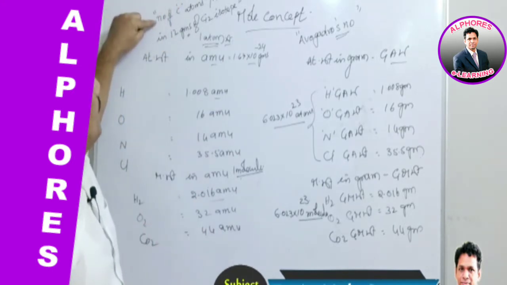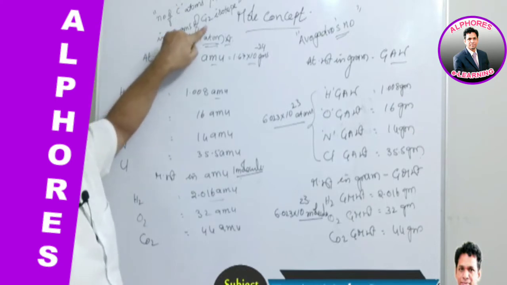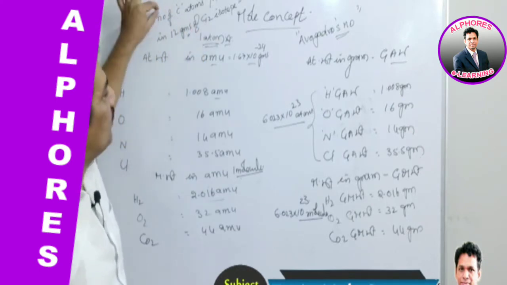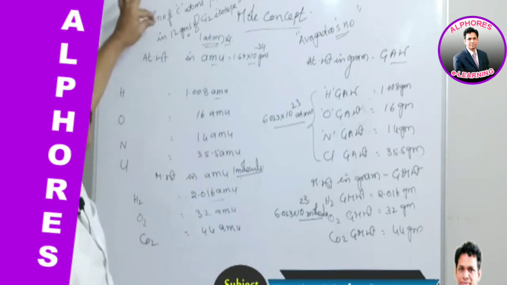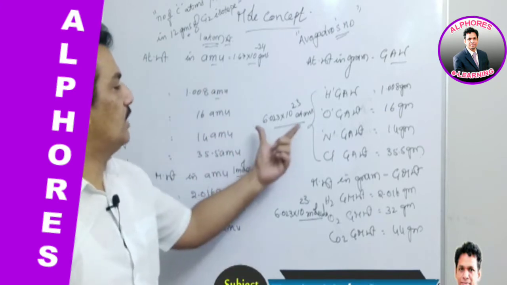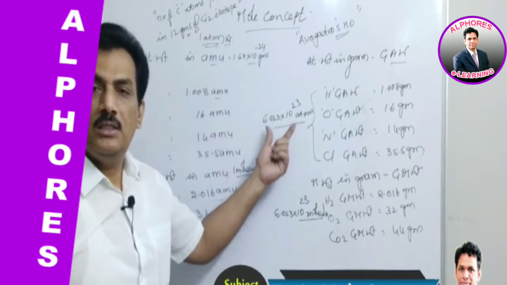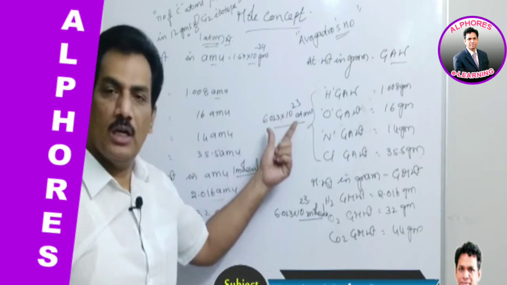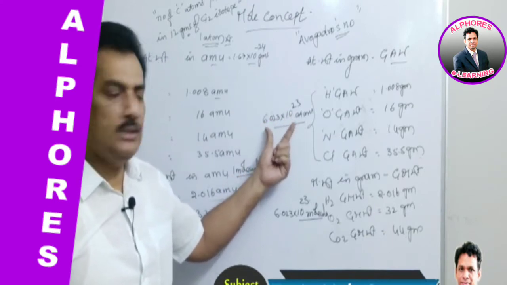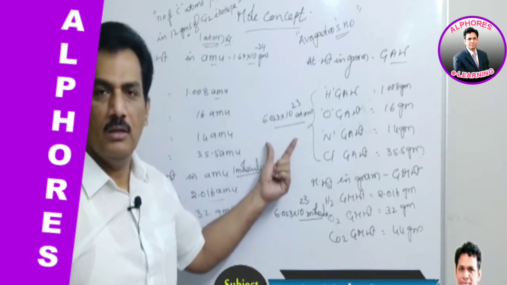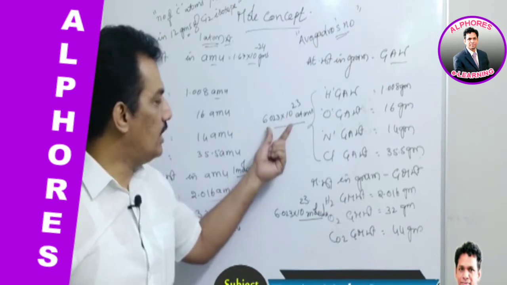The number of carbon atoms present in 12 grams of carbon-12 isotope is nothing but the Avogadro number.